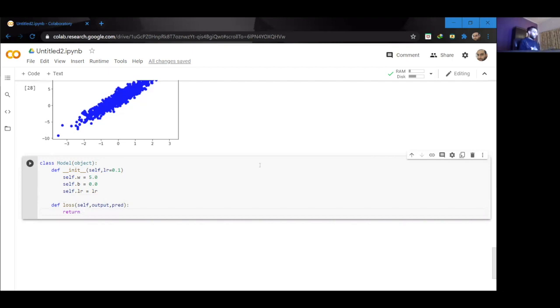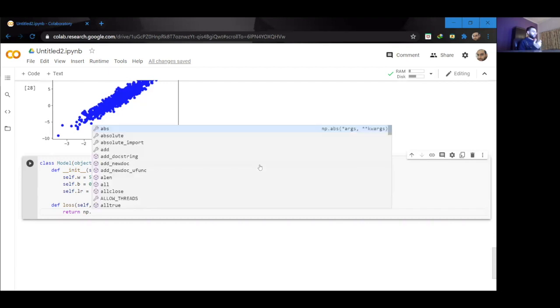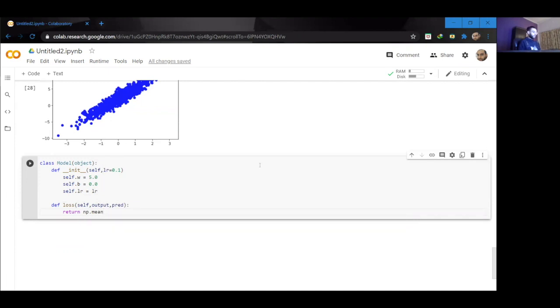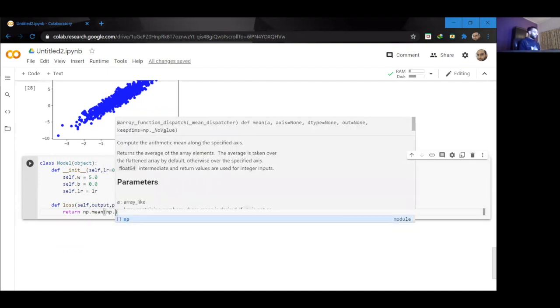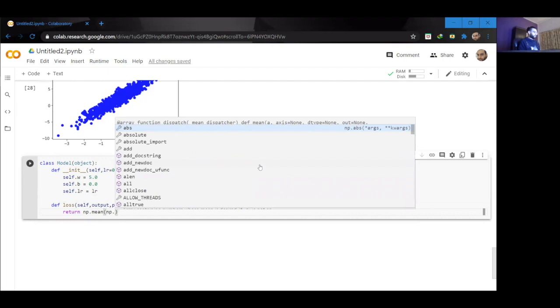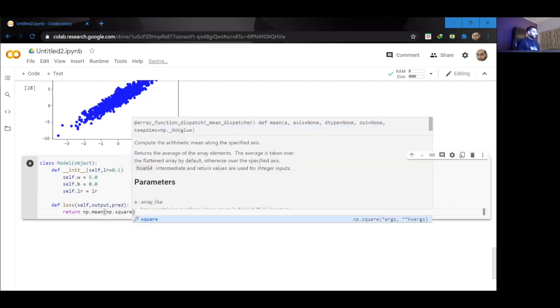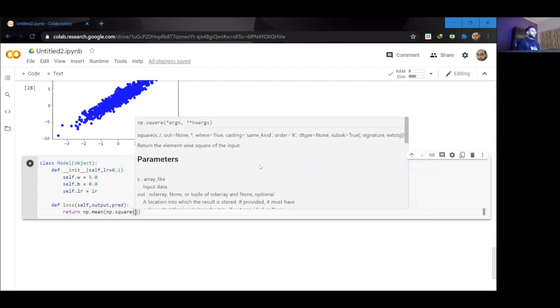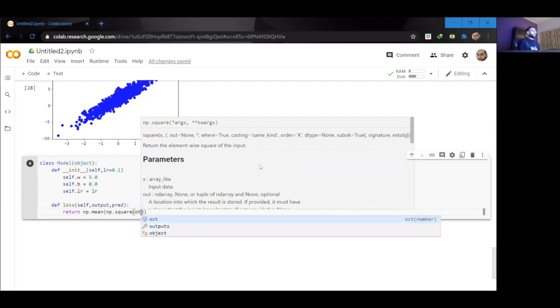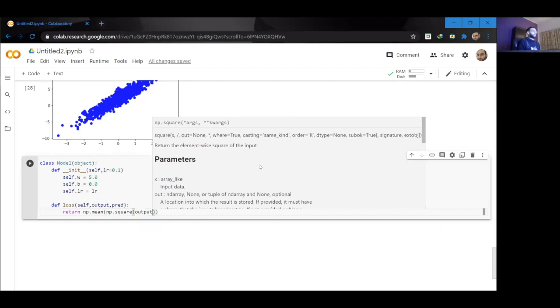So I'm going to say np.mean, and inside there np.square, and then I'm going to subtract my actual output from my predicted output.